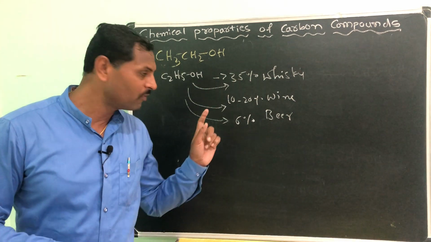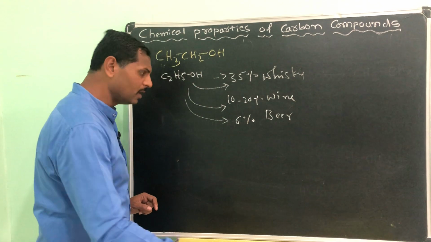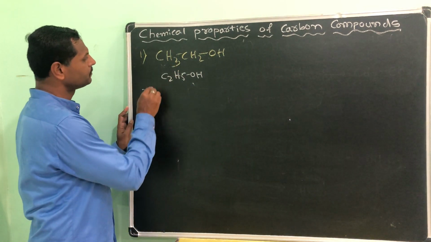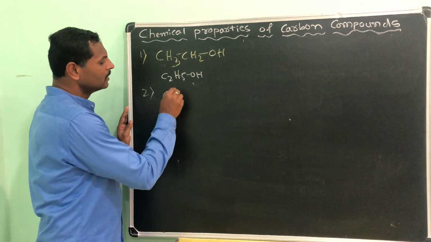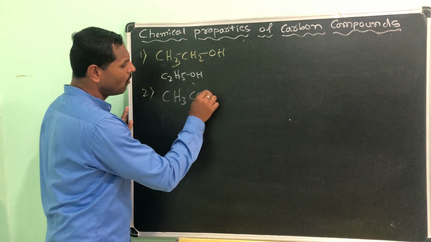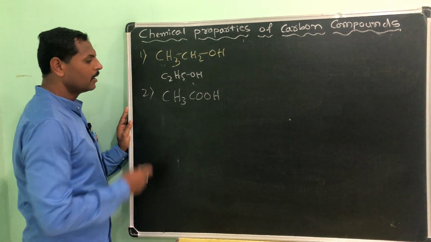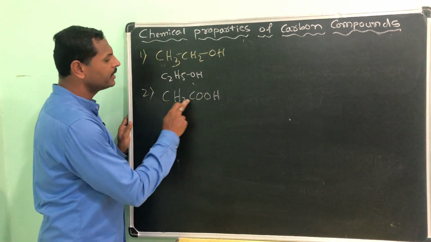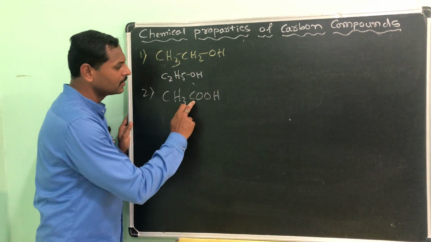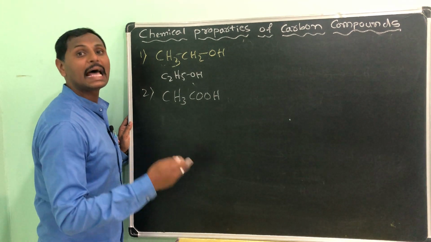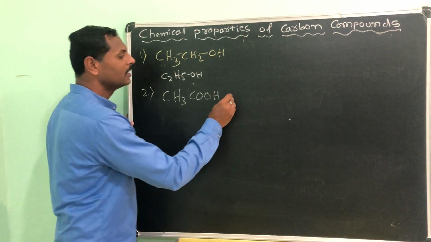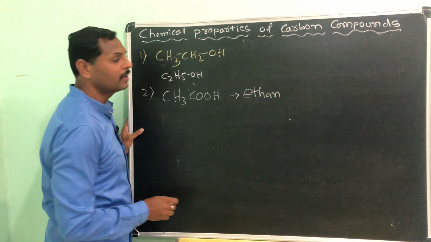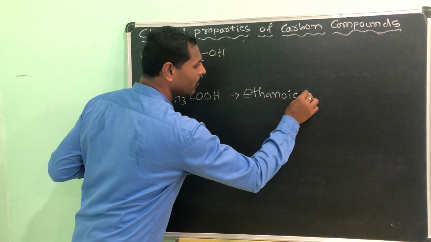Understood? Okay, that's why we have to study the ethanol. If so, this is the first one. Second one, I will tell you, CH3COOH, right? Already we have studied it in the functional group. What is that? Eth. See here, 2 carbons are there. Eth, COOH group is there. Oic acid, ethanoic acid.